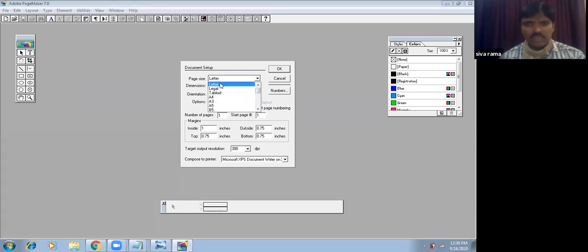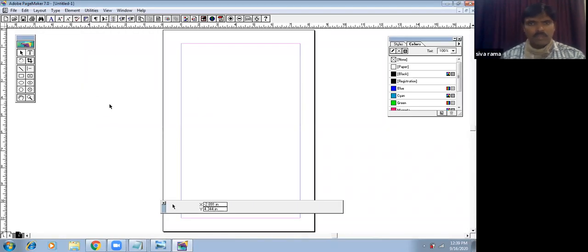Legal is for legal documents. For example, if you want a printout of land documents or any other legal document, they need legal size paper. Generally business people use letter size for printouts. And A4 is what's used at Xerox centers, mostly for resumes and printing. Most people use A4 size. We select the size of the document before creating it. Just click OK here.